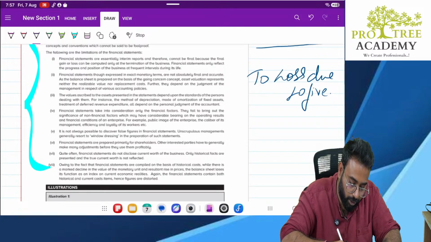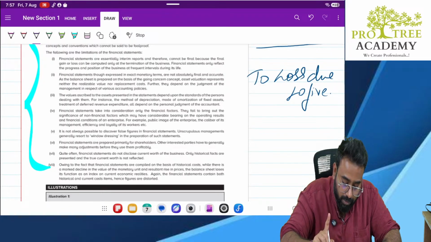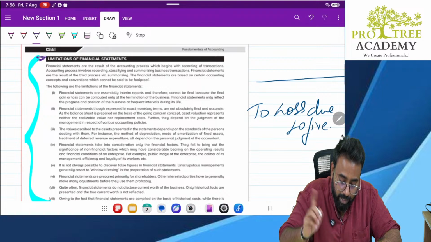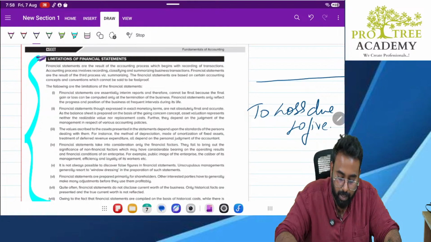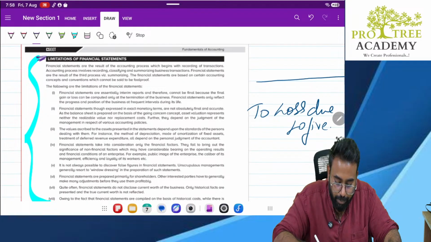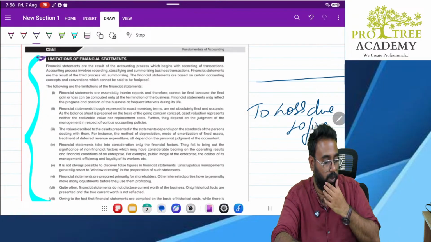Okay. So you quickly go through this. I have done this part. It is not that I have not done this part. I have already explained. We have already seen so many times. That is why I am not repeating. In tomorrow's class, we will solve the illustration and then this chapter will be done. So in tomorrow's class, we'll complete this chapter and then we'll go to next chapter.